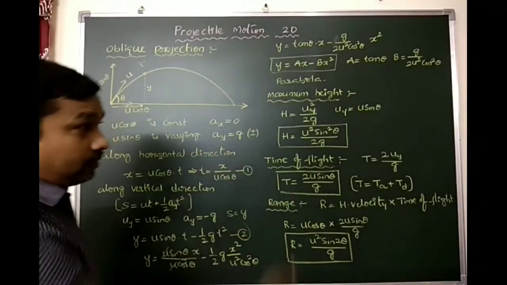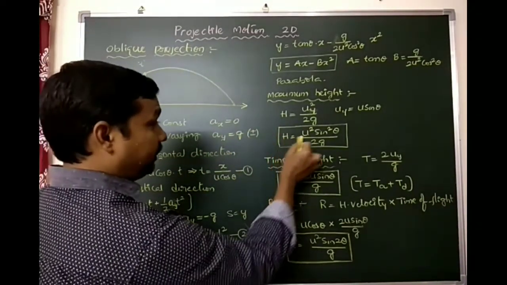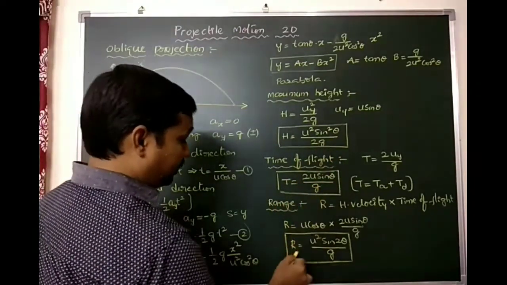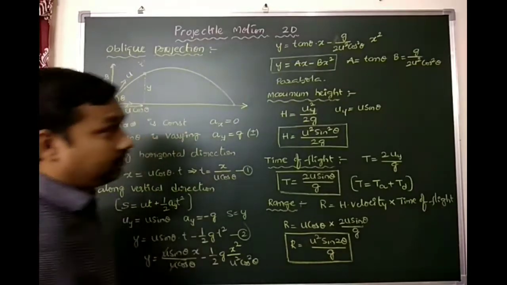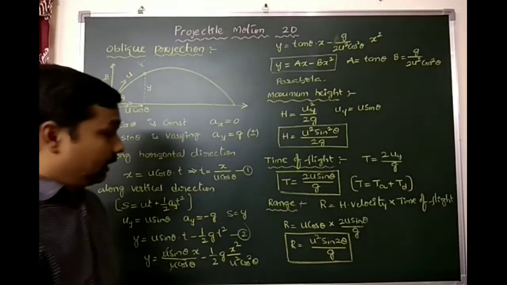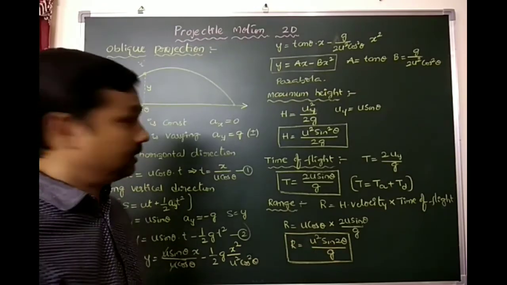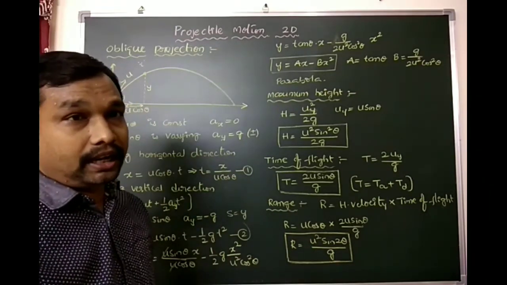Okay, these are the main equations. Maximum height h equals u square sin square theta by 2g, t equals 2u sin theta by g, r equals u square sin 2 theta by g. Here these are the main equations. Let us discuss cases on the basis of projectile motion.